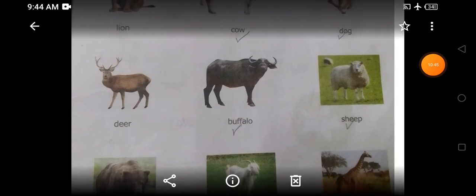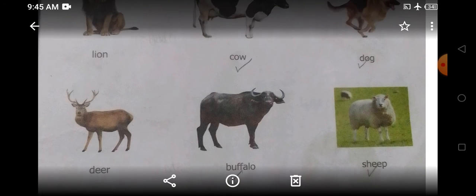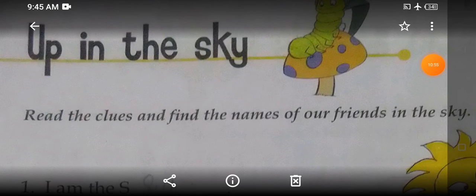So now children, we will go to the next page. This is page number 23, domestic animals. Now we will go to page number 24 and the chapter name is Up in the Sky. Now children, read what is written on the screen. Read the clues and find the names of our friends in the sky.